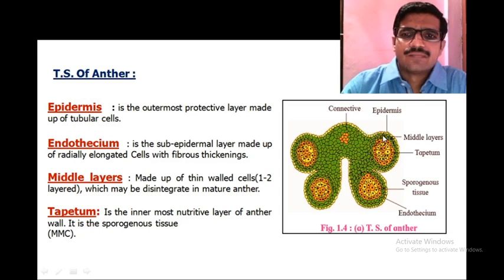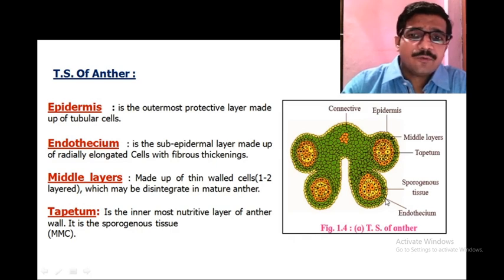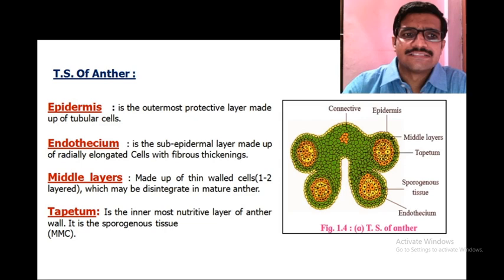Inner to the epidermis, there is the endothecium. This is the endothecium, a subepidermal layer because it is present below the epidermis. That's why it is called a subepidermal layer, made up of radially elongated cells with fibrous thickening.